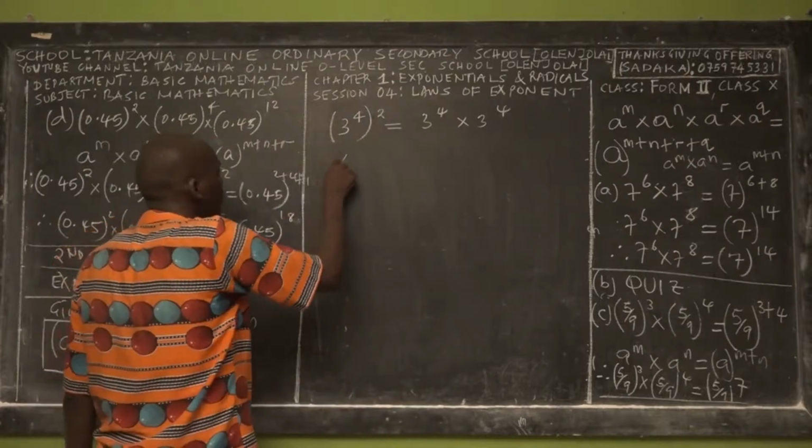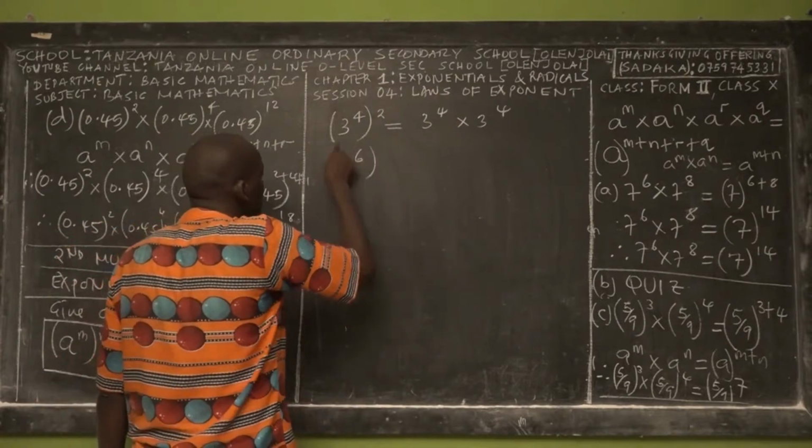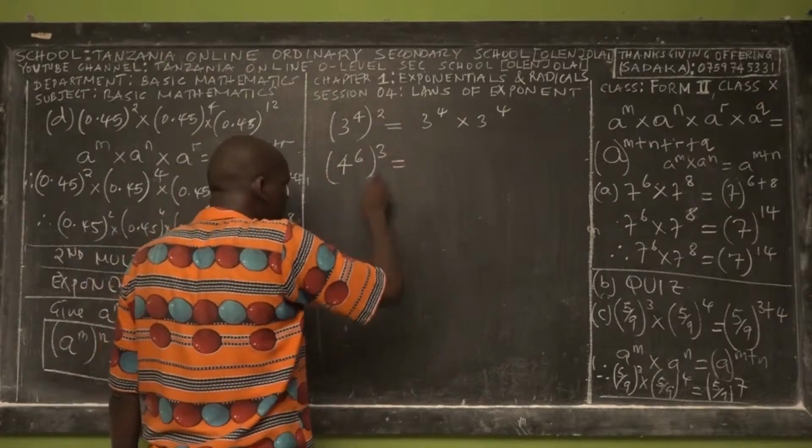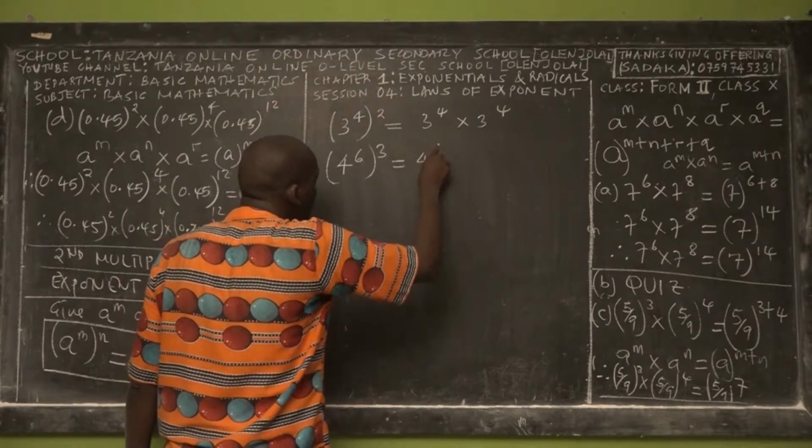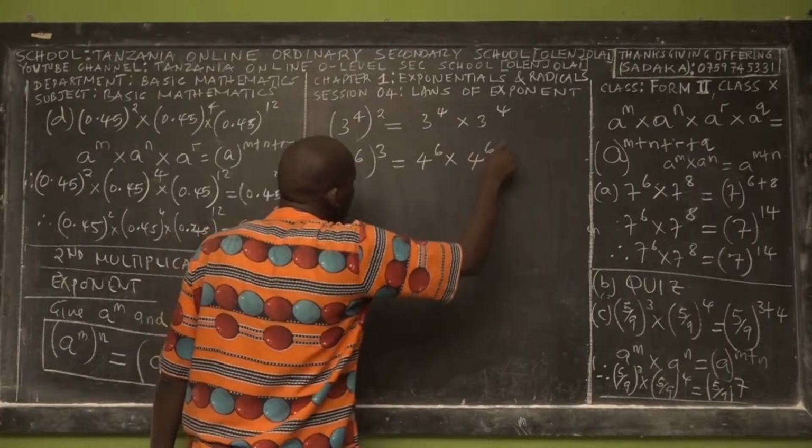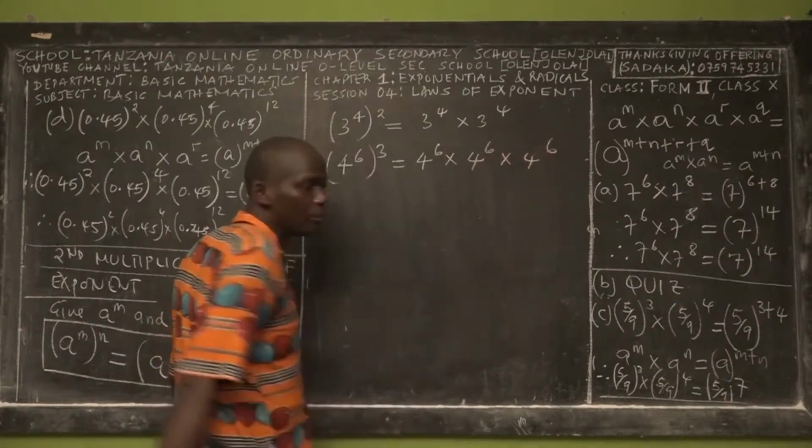If you write, let's say, 4 power 6, then here we have 3. So this is equivalent to writing 4 power 6 times 4 power 6 times 4 power 6. That's the meaning.